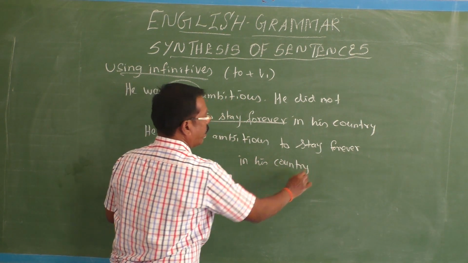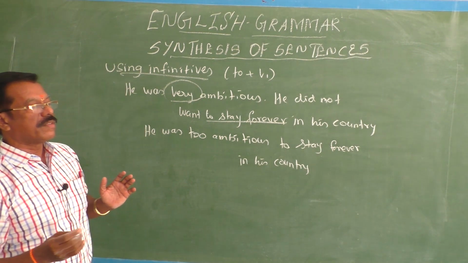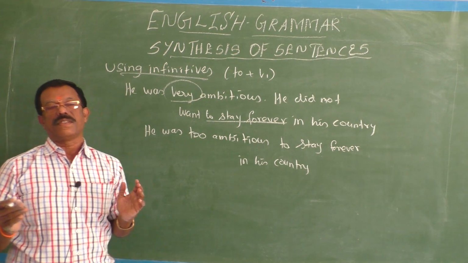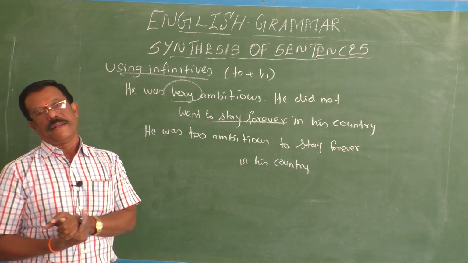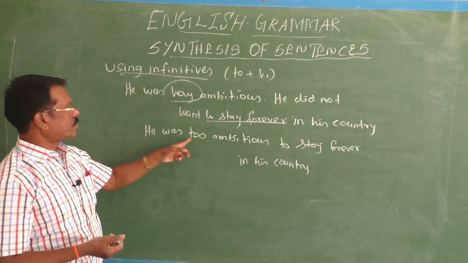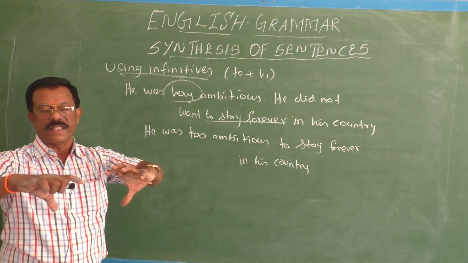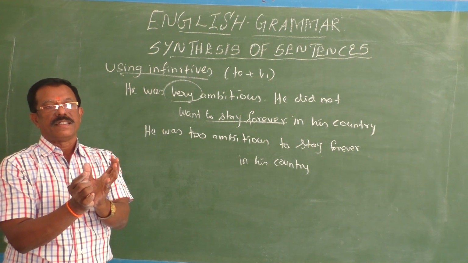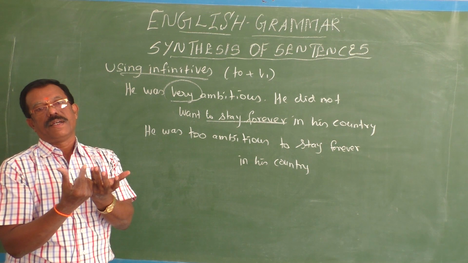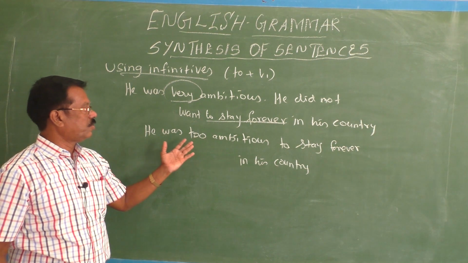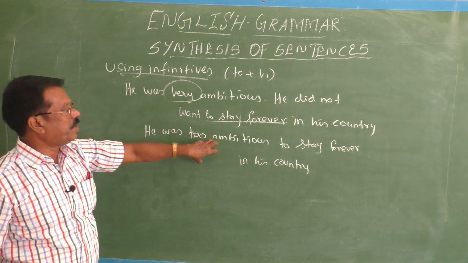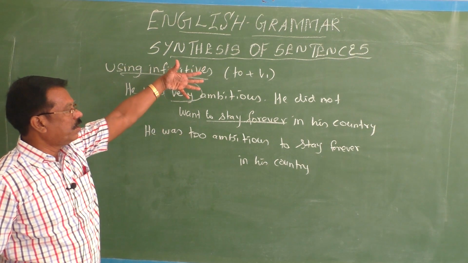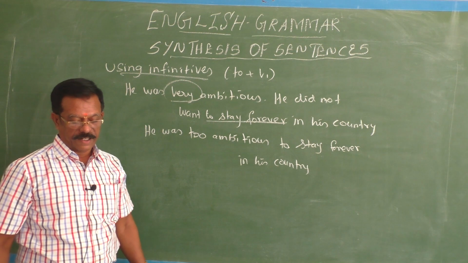So in this way also you can synthesize two single sentences into one simple sentence by using this 'too' model. This 'too' is actually an intensifier. It intensifies the nature or the meaning of the adjective. 'Too' is also an adverb, you know that. So he was too ambitious for what? To stay forever in his country.